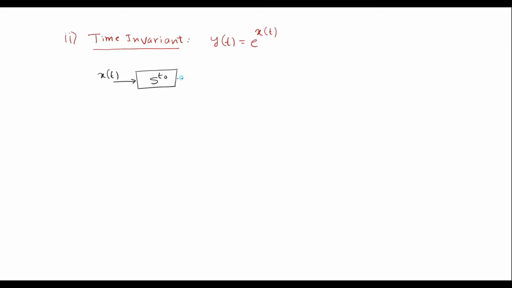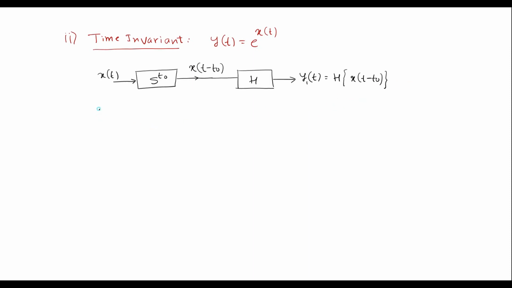The output of this system is x of t minus t0. Now pass this output through another system having operator h. The output of this is y1 of t, which is equal to h x of t minus t0.